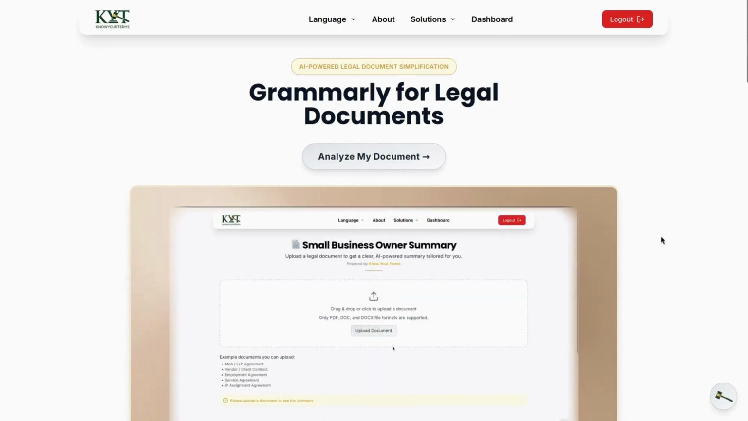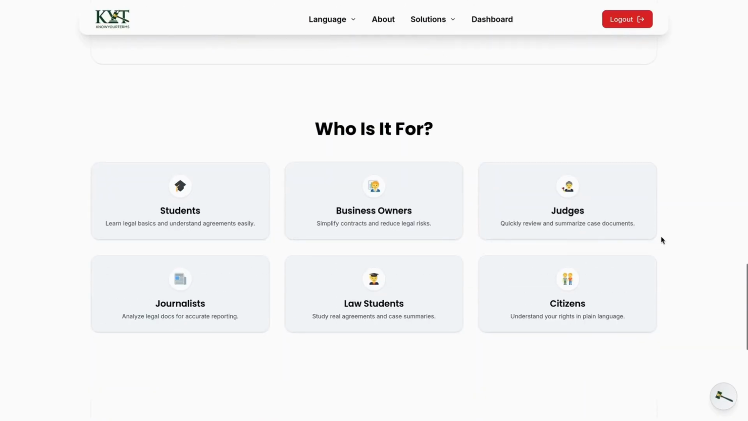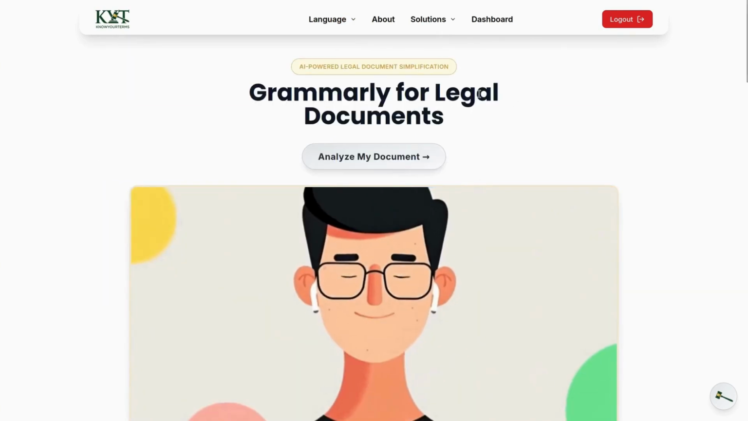Know Your Terms empowers students, business owners, professionals, and citizens to understand, analyze, and manage legal documents without costly legal services. It makes legal terms simple, transparent, and accessible, so you always know exactly what you are signing.